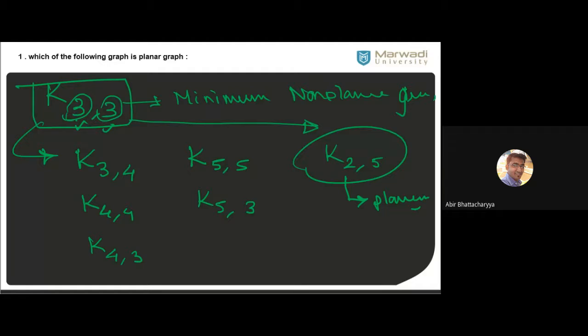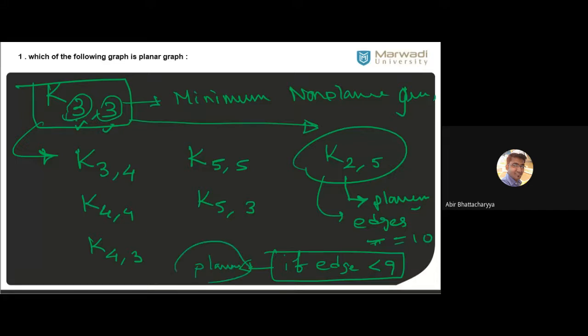K25 has 10 edges. What I told you is that if edges are less than 9, the graph is always planar.